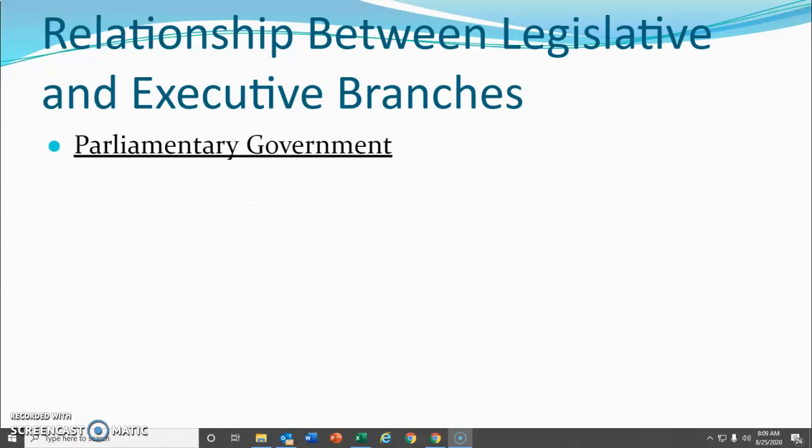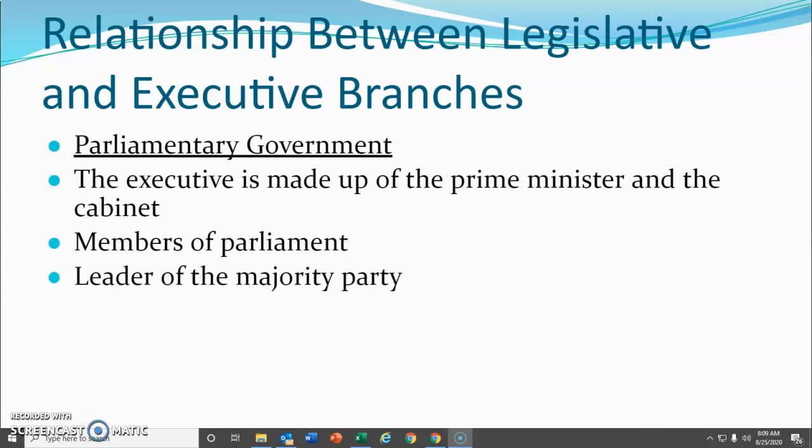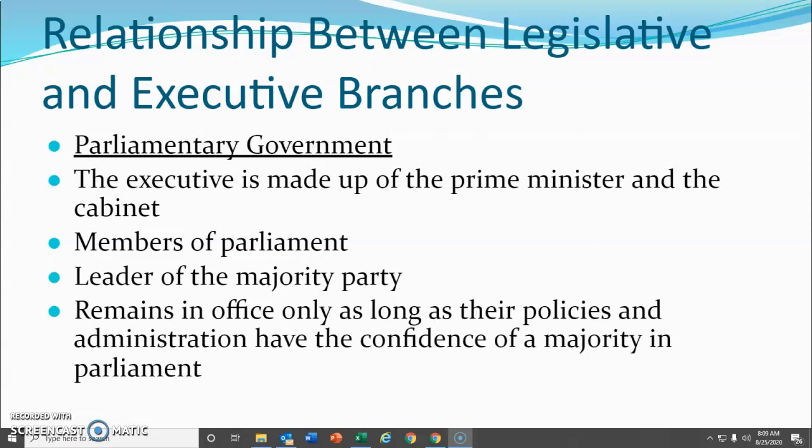In a parliamentary government, the executive is made up of the prime minister, prime meaning head, and the cabinet. They are all members of parliament, and that's their legislative branch. The leader is the leader of the majority party and remains in office only as long as their policies and administration have the confidence of a majority of parliament.